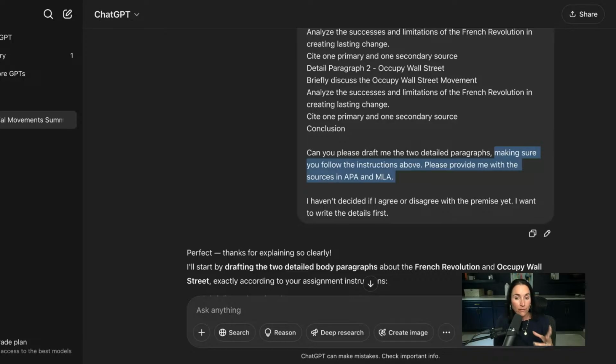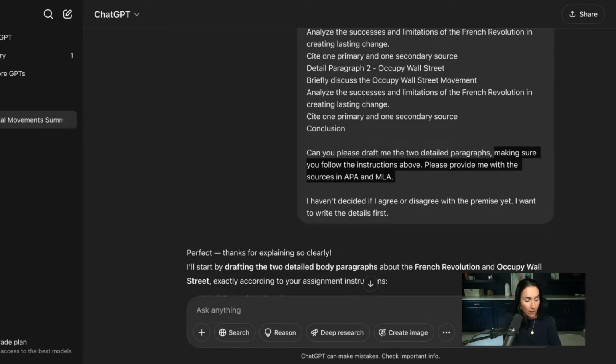APA, they're just a different format of MLA, okay? APA stands for the American Psychological Association, okay? It's just APA style. They just cite their sources a certain way. And MLA stands for Modern Language Association. Typically, if you're in English class, you're going to be citing with MLA citations.